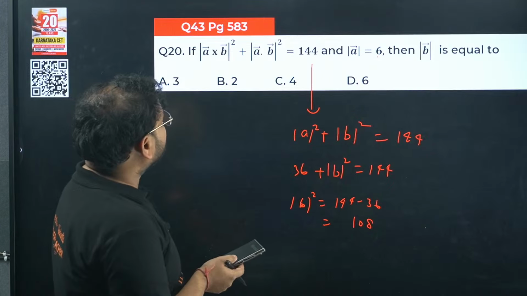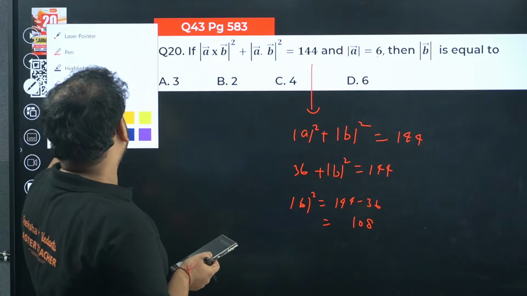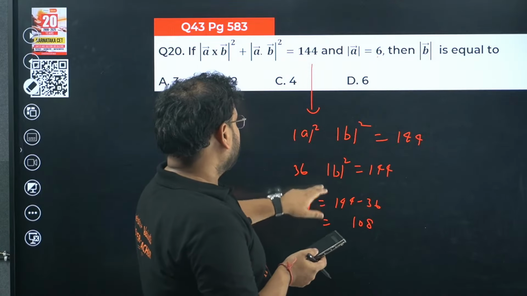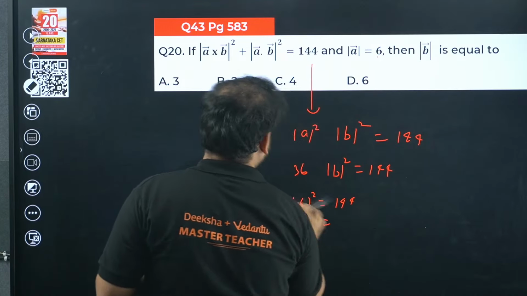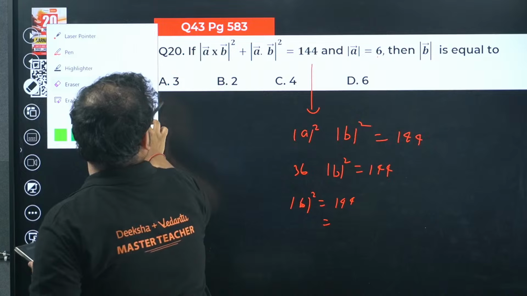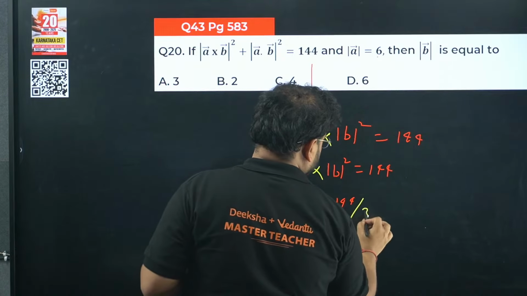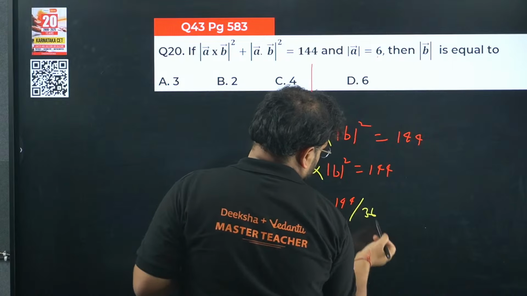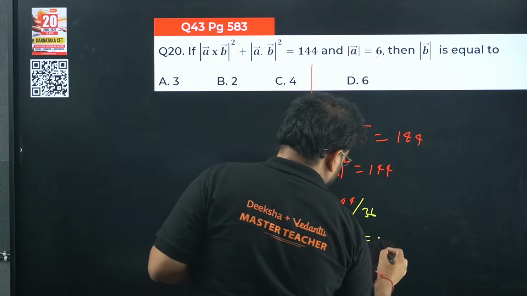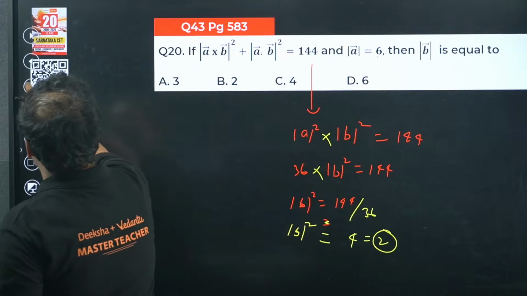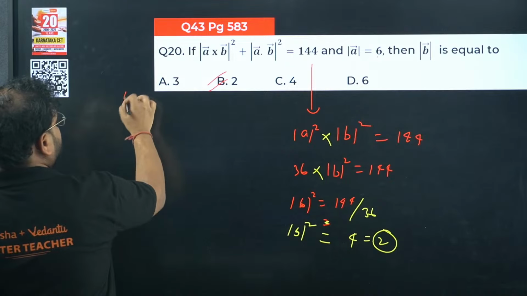Is the answer B coming? 144. Okay, so it will be product. My bad, it should be product. It's a calculation mistake actually. Yes, thank you. I just recalled right now. This will be product, so we'll have to divide by 36. So I'll get the answer as 4 only, so I'll get this value as 2. Excuse me, I took it as square, I took it as addition. So the answer is B.